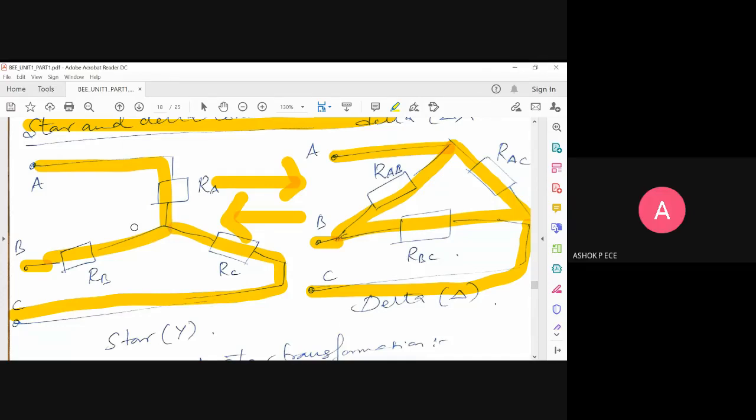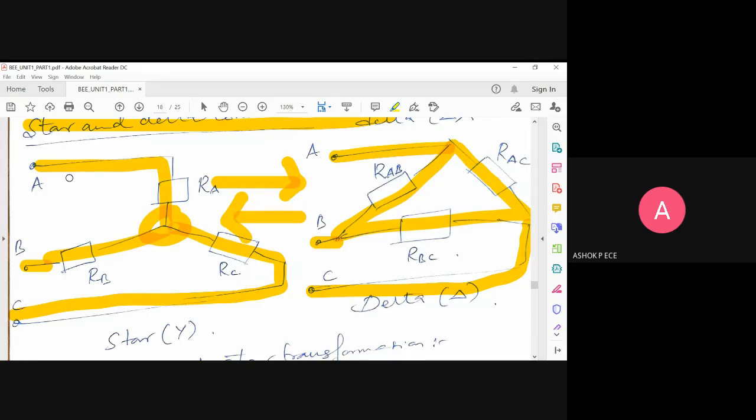Okay, or I can say in a star, the resistors share a common node, but in delta, the resistances are connected across two nodes. Can I say it that way? Yes, sir. In star, this node is common to all resistors, but in delta, the resistors are always between two nodes. RAB means between A and B. RAC means between A and C. RBC means between B and C.